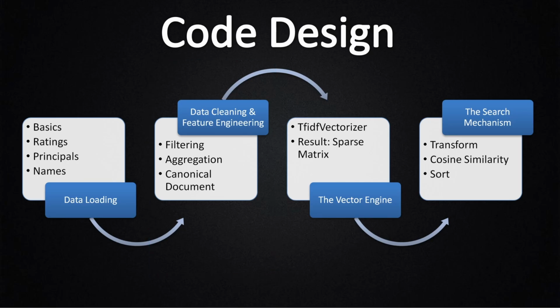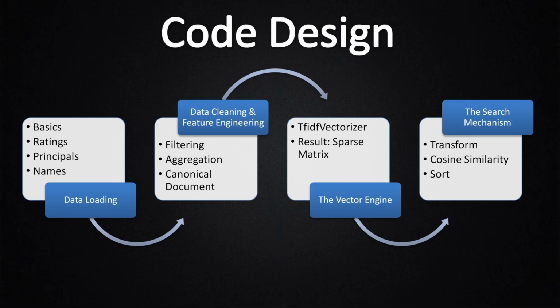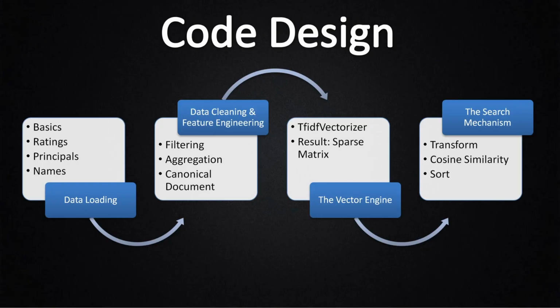Now comes the vector engine. We use TF-IDF. This converts movie text into keyword importance numbers. The result is a sparse matrix, meaning most words are 0 for most of the movies. Then comes search. The user query goes through the same vector transformation. Then we compute cosine similarity. After that, we sort the results. And boom, now we have a working keyword retrieval engine. No AI magic yet, just smart text math.